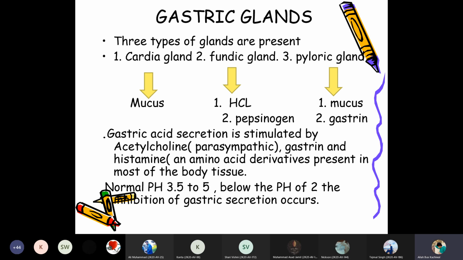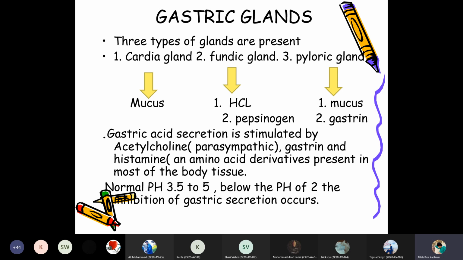So normal pH is maintained by the production of hydrochloric acid and these enzymes. That's 3.5 to 5. This is acidic. Therefore, the acidic nature of the stomach helps in the digestion of protein. Therefore, protein is digested in the stomach because hydrochloric acid is produced by the fundic gland. If the production increases, the pH drops, and if it is more acidic, then more protein will be digested.